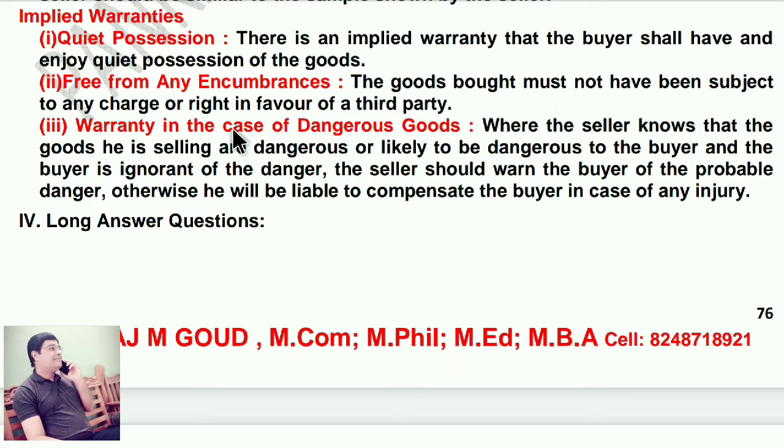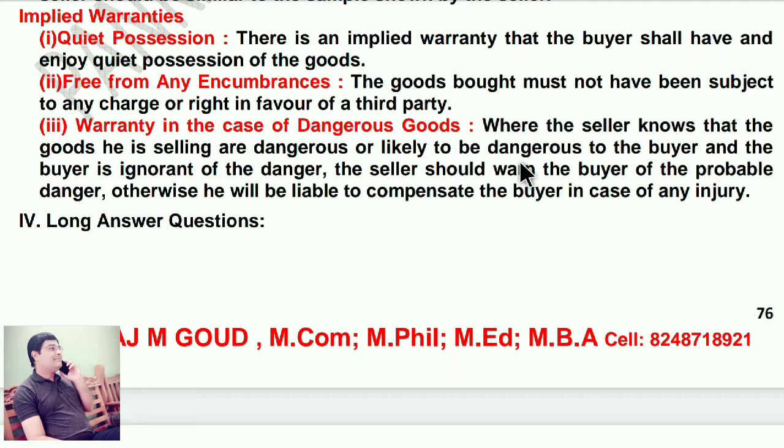Warranty regarding dangerous goods. Where the seller knows that the goods he is selling are dangerous or likely to be dangerous to the buyer, and the buyer is ignorant of the danger, the seller should warn the buyer of the probable danger, otherwise he will be liable to compensate the buyer in case of any injury. So the seller must inform the buyer about the danger of the goods.